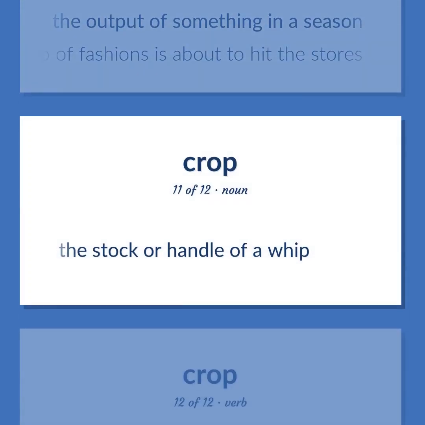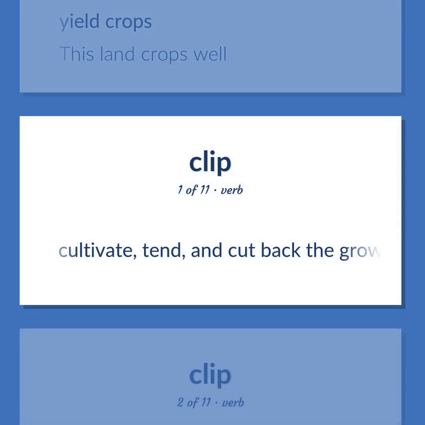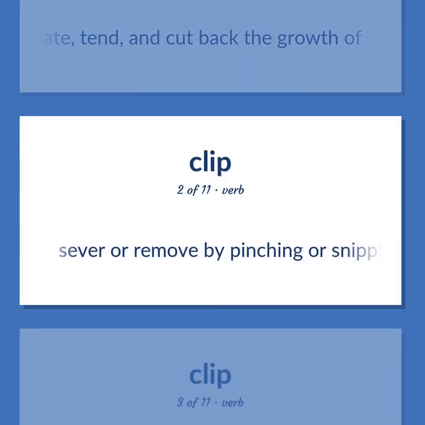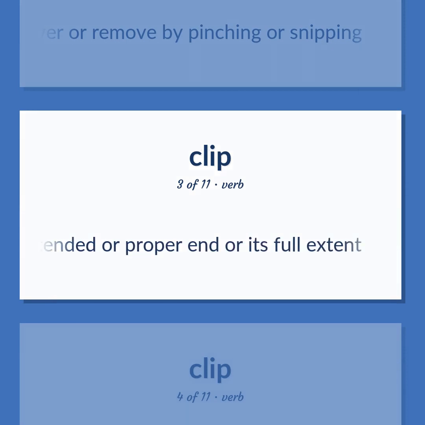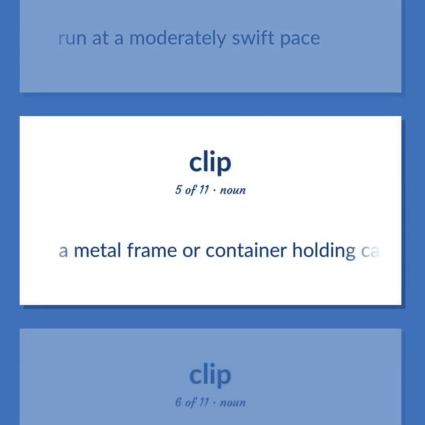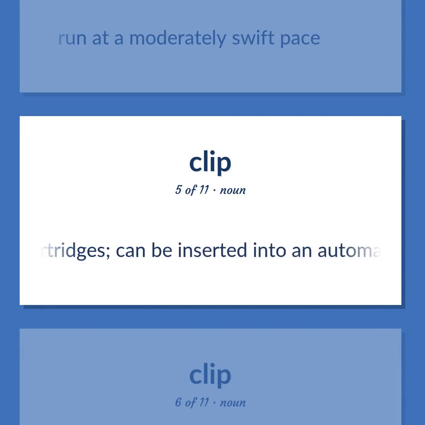The stalk or handle of a whip. Yield crops. This land crops well. Cultivate, tend, and cut back the growth of. Sever or remove by pinching or snipping. Terminate or abbreviate before its intended or proper end or its full extent. Run at a moderately swift pace. A metal frame or container holding cartridges can be inserted into an automatic gun.